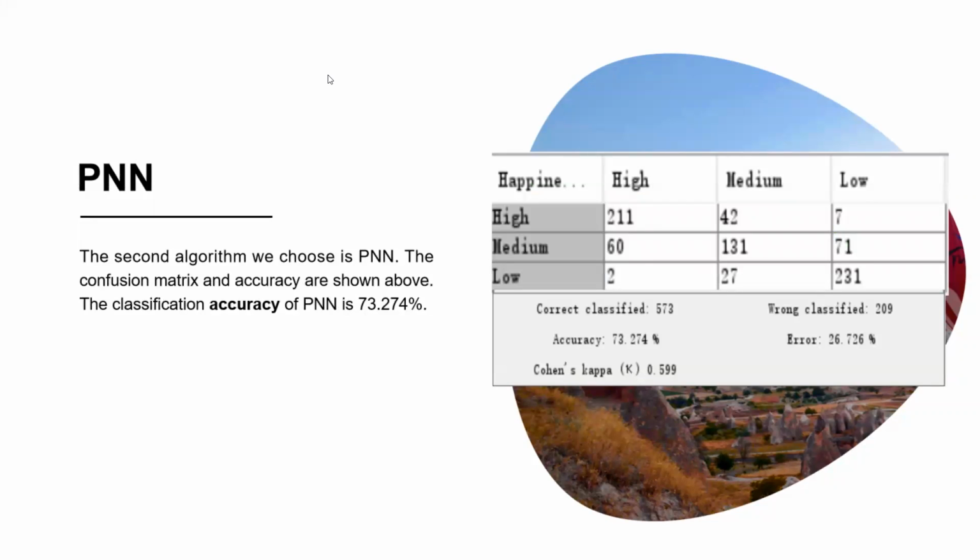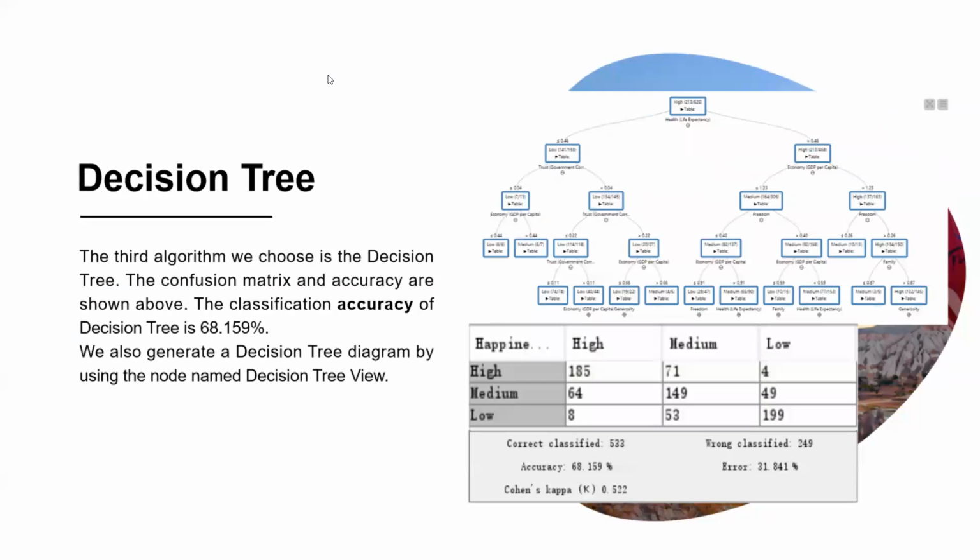The second algorithm we choose is PNN, and similarly we focus on the accuracy, which is about 73%. The third algorithm we selected is the decision tree, which is a little bit different.